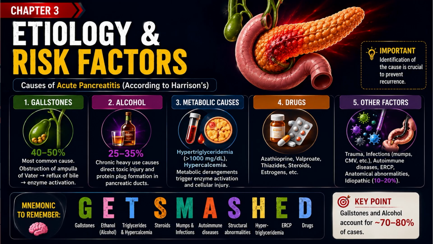Now let's revise this with a short mnemonic. The mnemonic is GET SMASHED. G for gallstones, E for ethanol or alcohol, T for triglycerides, S for steroids, M for mumps, A for autoimmune disease, S for structural abnormalities, H for hypercalcemia, E for ERCP, and D for drugs.